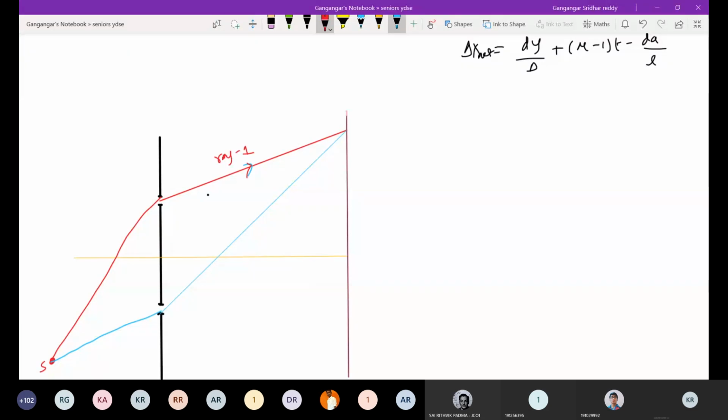This will be ray 2. The same thing: a strict condition, the central maxima should be exactly opposite to slit S2. It should be brought here. So for that, what condition? What has to be done?